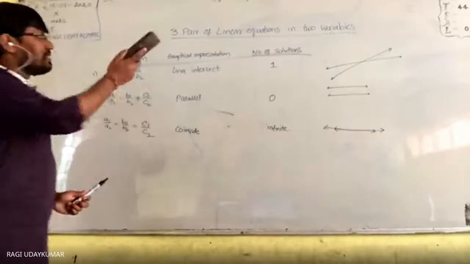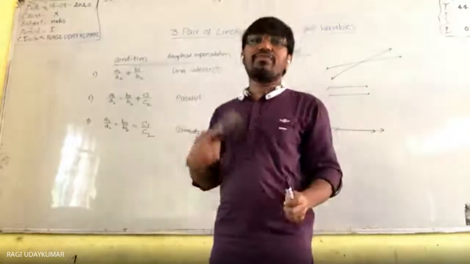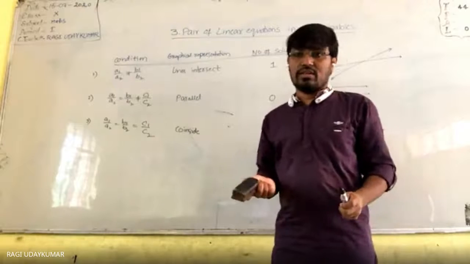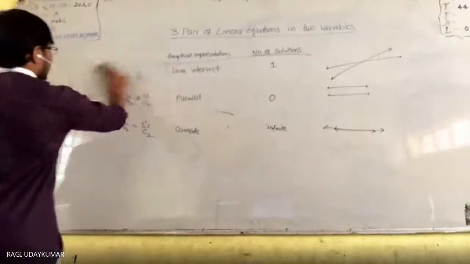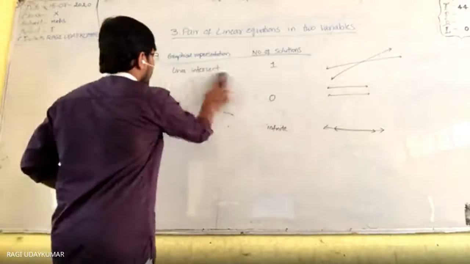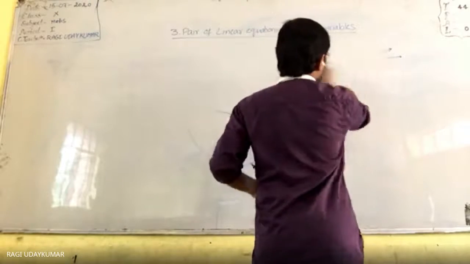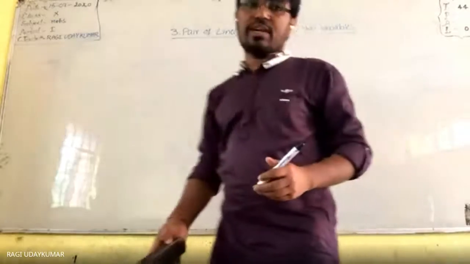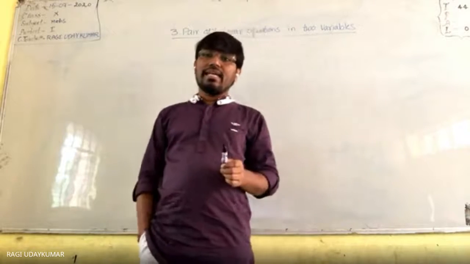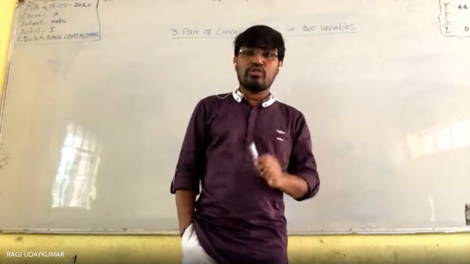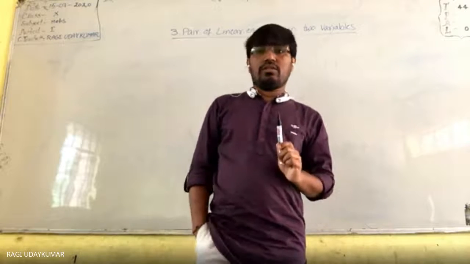Okay. So now here we have three different situations, and how do we frame linear equations in two variables? Whenever you take different situations, let us take the exercise problems only. In the first exercise, we have framing the linear equation. You just need to frame the linear equation. The question is: represent the situation algebraically and graphically. Graphically is nothing but the lines you need to draw.